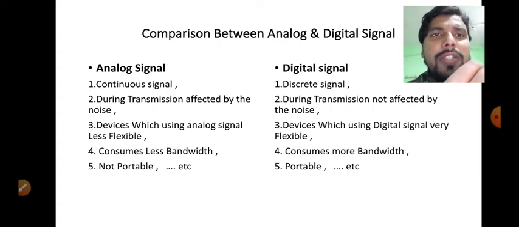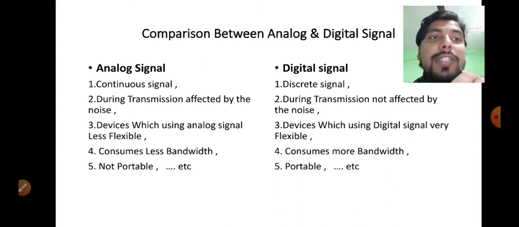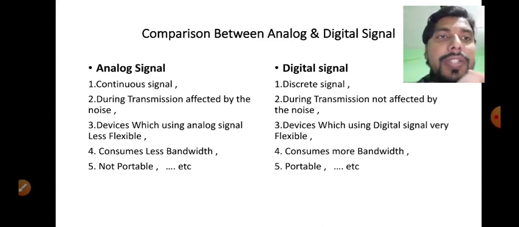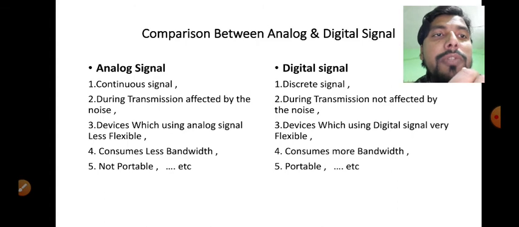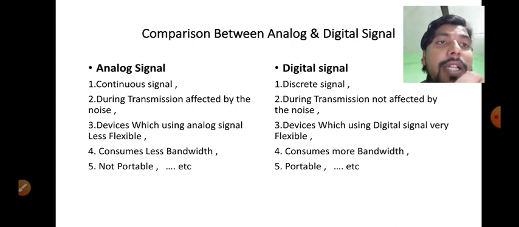Devices which use analog signals are less flexible, obviously. Devices which use digital signals are very flexible. Now the fourth point is very important: analog signal consumes less bandwidth and digital signal consumes more bandwidth. That is the drawback of digital signal, because A to D conversion requires more bandwidth, and that is the drawback in digital communication system.